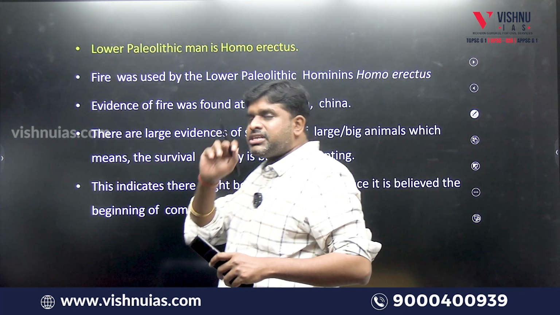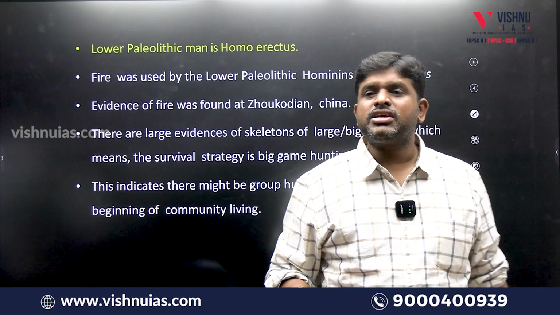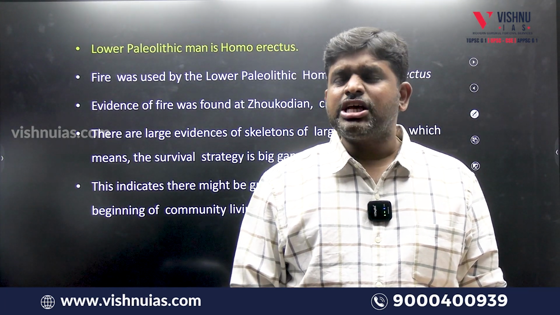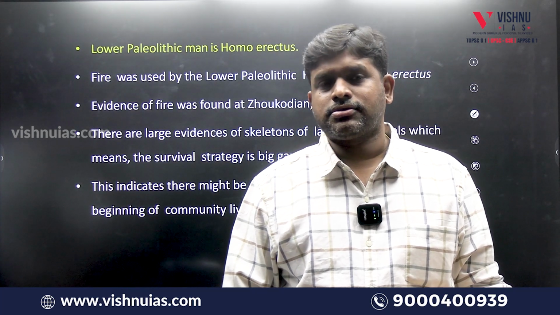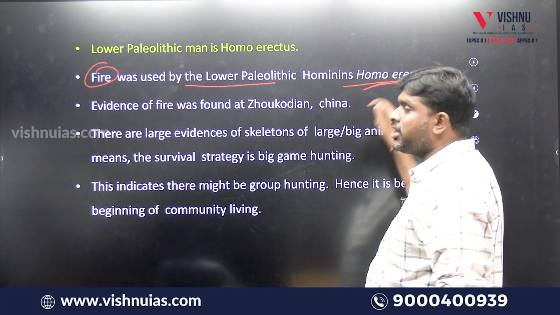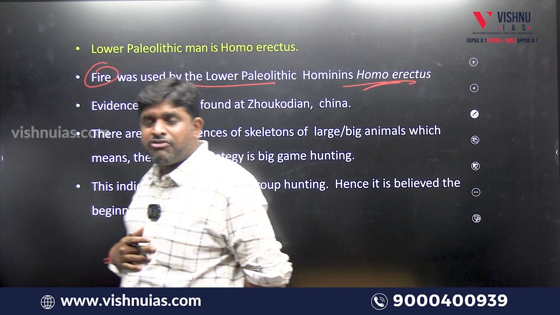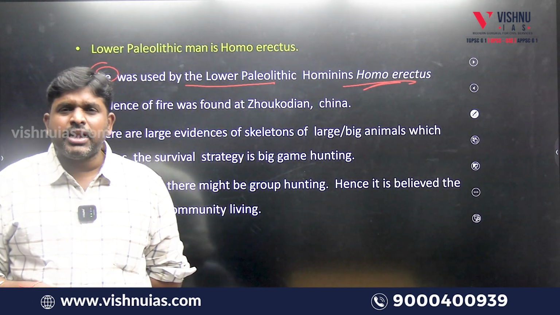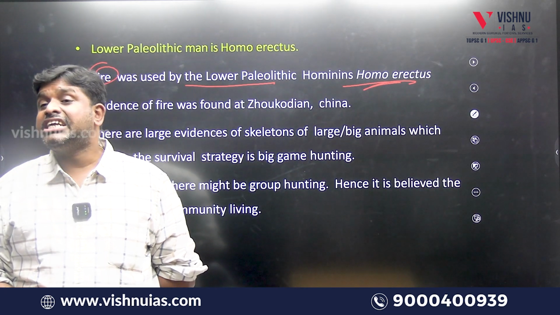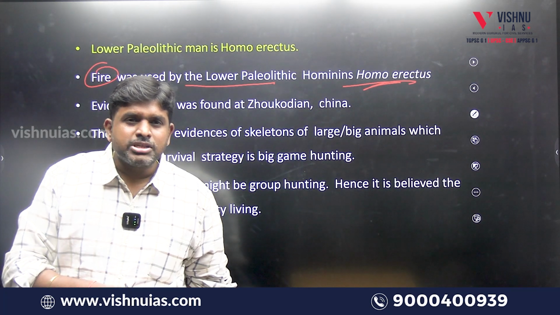Which man was present in the lower Paleolithic phase, sir? He was Homo erectus. The lower Paleolithic culture belongs to whom? Homo erectus. Fire was used by the lower Paleolithic hominins called Homo erectus. So for the first time in history, fire was discovered by which man? Homo erectus. Which place? Jocodian. Which phase is it? Lower Paleolithic. So lower Paleolithic is famous for fire.